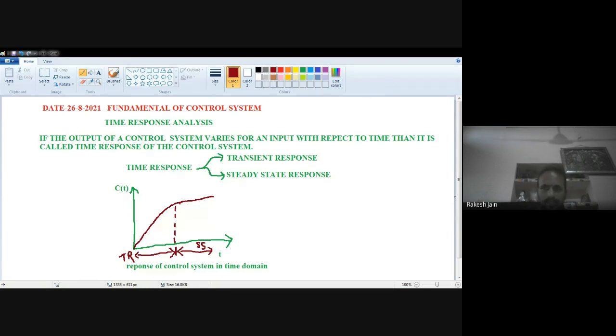Okay. Now we will see the standard test signal. After this, we will see the standard test signal.